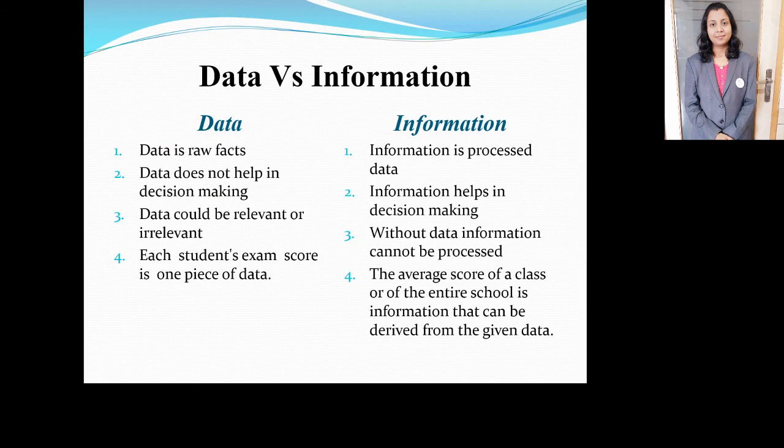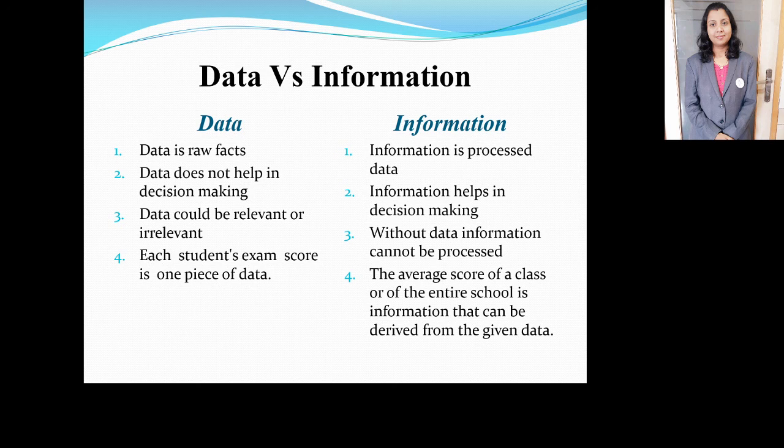So, let us go through data versus information. The difference between data and information is given here. What is data? Data is raw facts. What is information? Information is the processed data. The next point is that data does not help in decision making. Information helps in decision making because the data is organized in a particular manner, so that it gives some information and it helps in decision making.